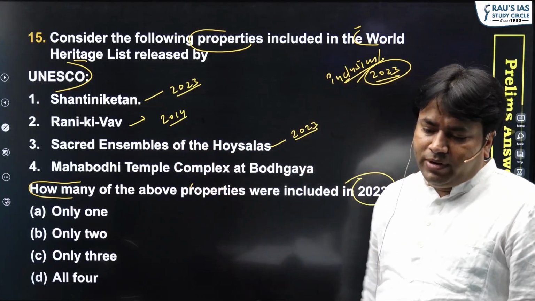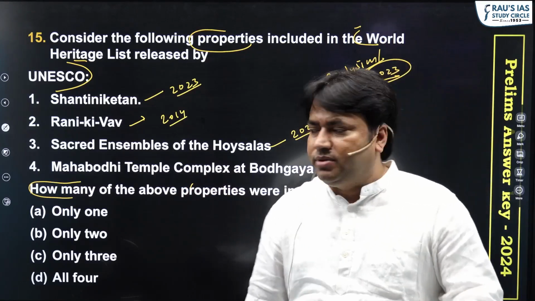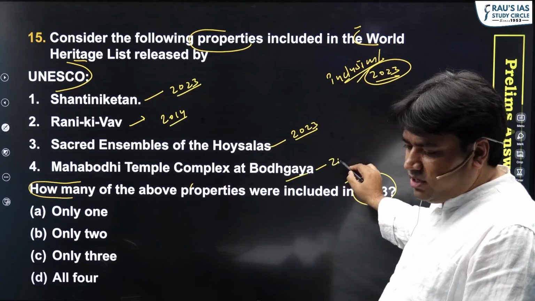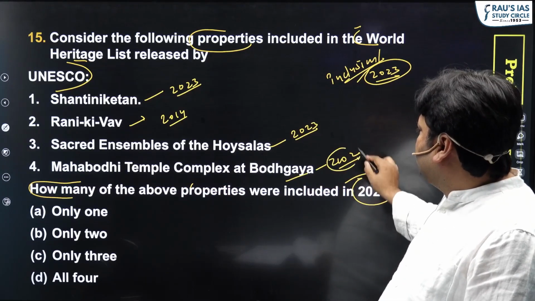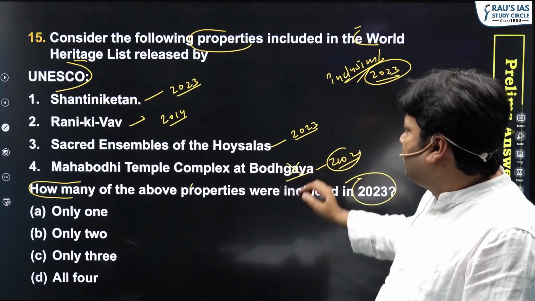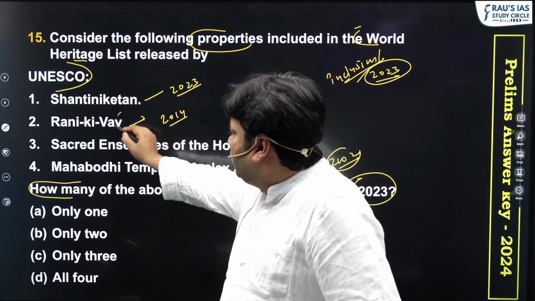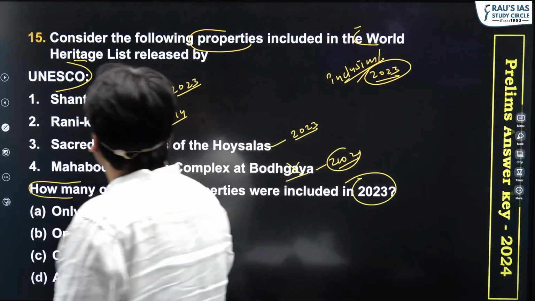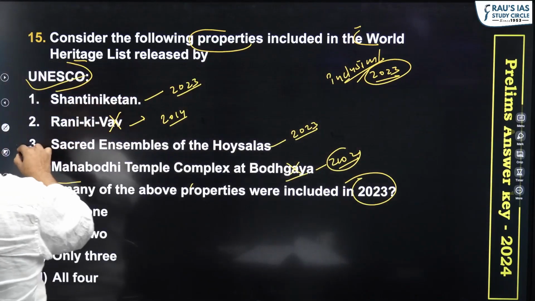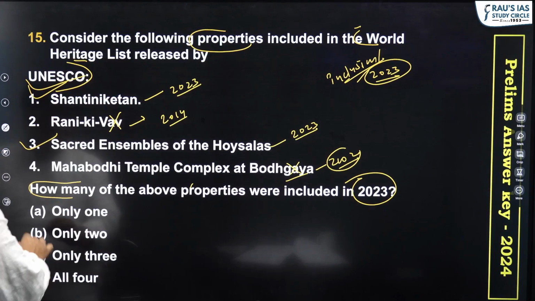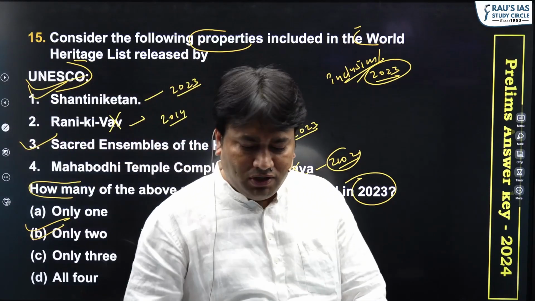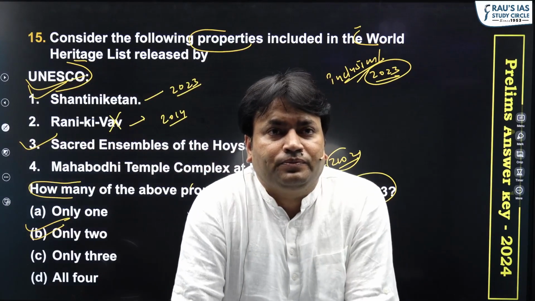Mahabodhi Temple Complex, we all know the very famous temple complex at Bodh Gaya, its inclusion was in the year 2002. So obviously 4 will not be the right answer and 2 will not be the right answer. So the right answer will be 1 and 3. It means only 2. It means B will be the right answer of this question. Thanks to all of you.